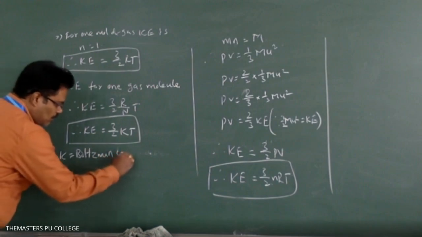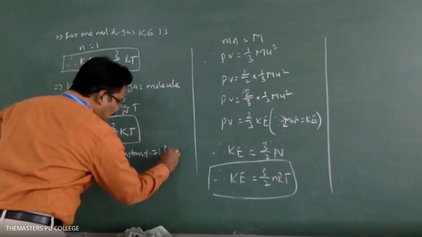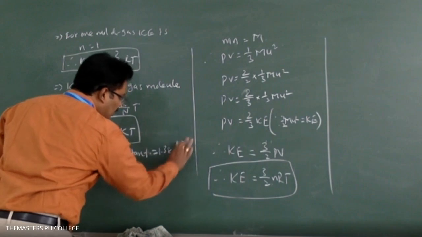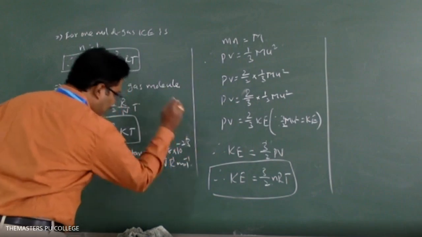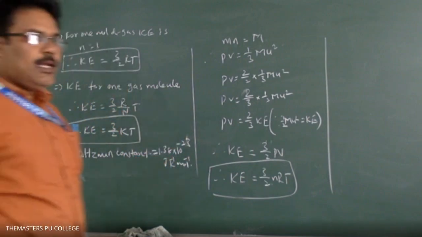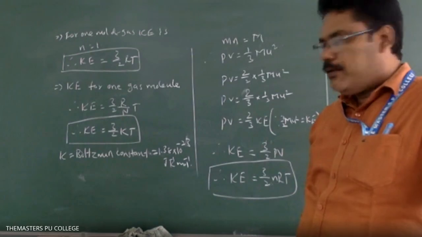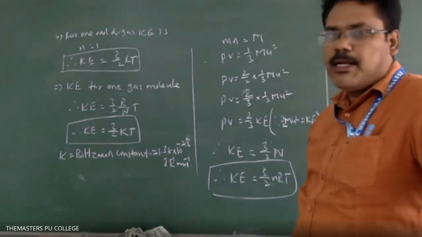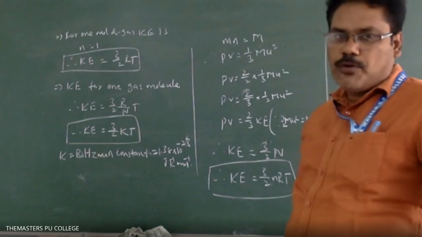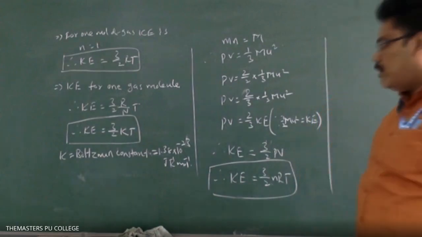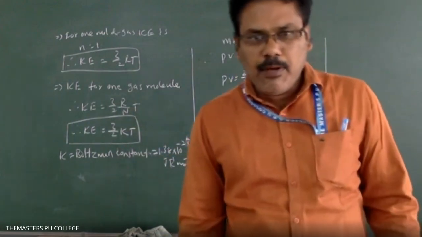Boltzmann constant, which is equal to 1.38 into 10 power minus 23. Units are joules per Kelvin per molecule. So that is the kinetic gas equation. Here, the Boltzmann constant we can define as the kinetic energy per gas molecule. You will get this value by dividing the R value, that is 8.314 joule per Kelvin per mole,